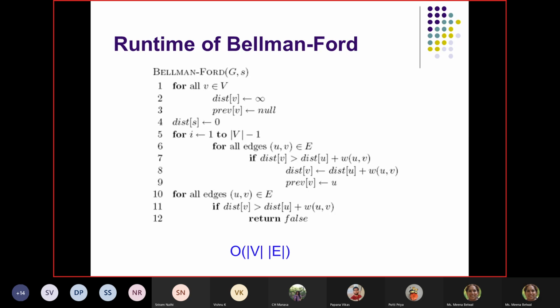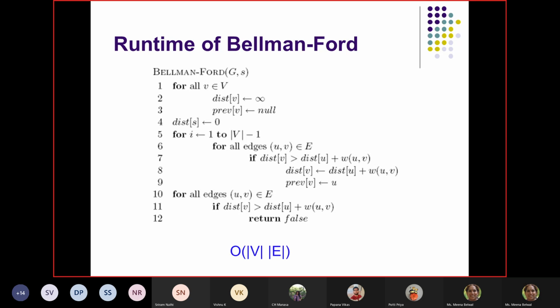So this is the dominating term, O(V into E), that you are going to get from this for loop. Everything else that you calculate will be lesser than this. So you are going to add and see the dominating term. This dominating term will come from line number 5 to 9, O(V into E).